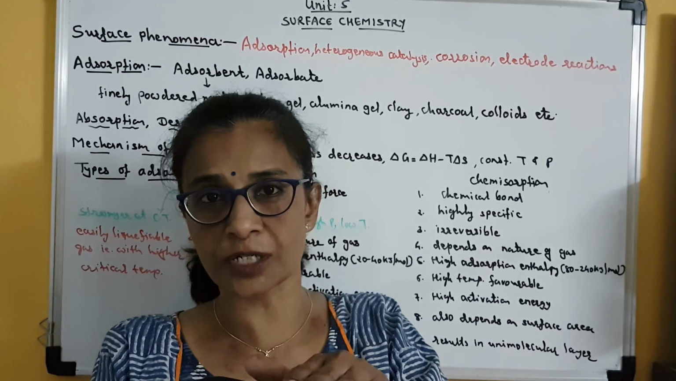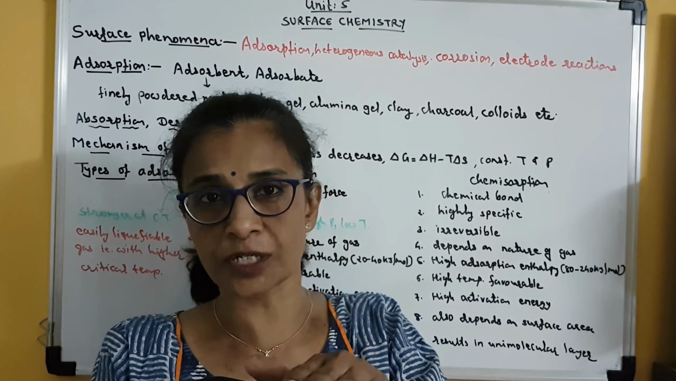So physical adsorption is reversible in nature. If we change the temperature or pressure, then desorption is also possible, and that is why it is reversible in nature. But chemical adsorption is irreversible. Once the strong chemical bond is formed between adsorbate and adsorbent, it is extremely difficult to carry out desorption, and that is why it is irreversible. Then the fourth point is physical adsorption depends on the nature of gas.